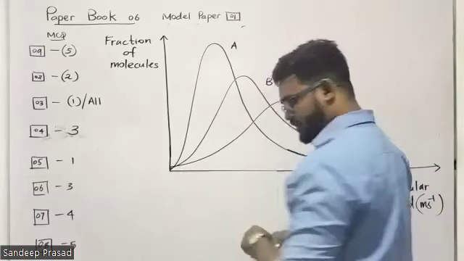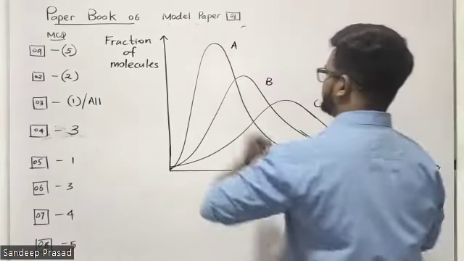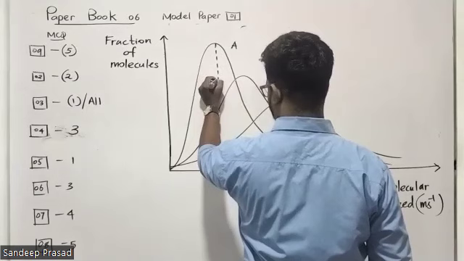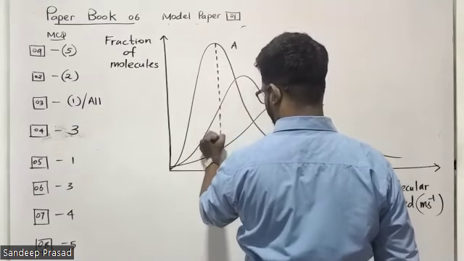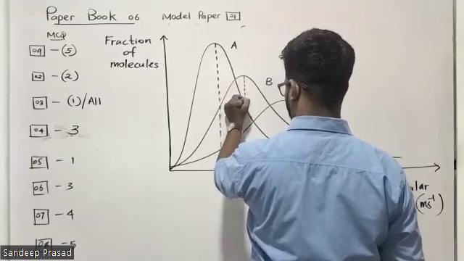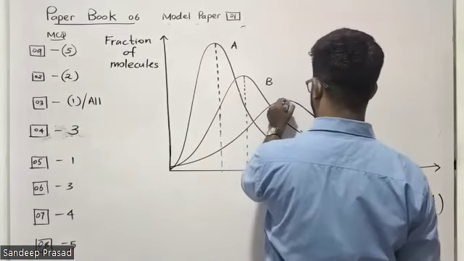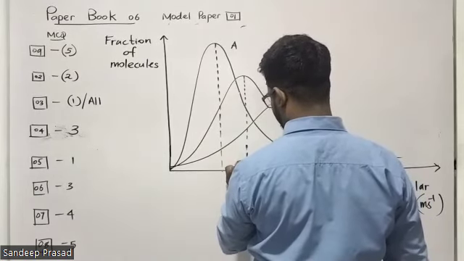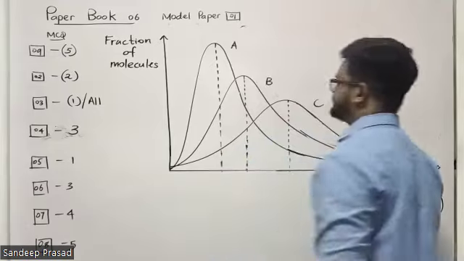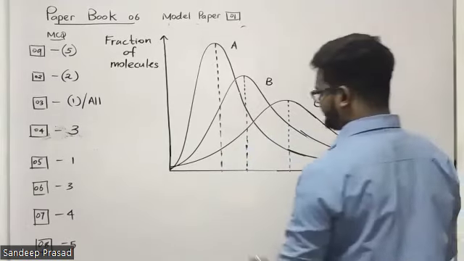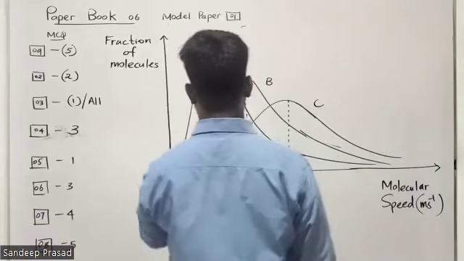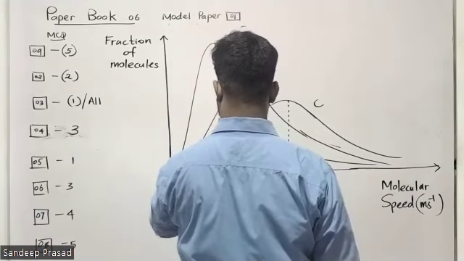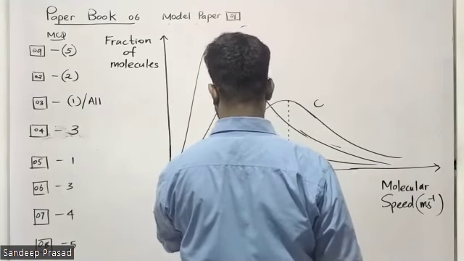See, students, we know that when you consider this peak point of each curve, it is representing the greatest fraction of molecules, and those greatest fraction of molecules have some kind of a speed, right? So I gave a name for that speed. What is it? Can you remember? That speed is known as most probable speed.